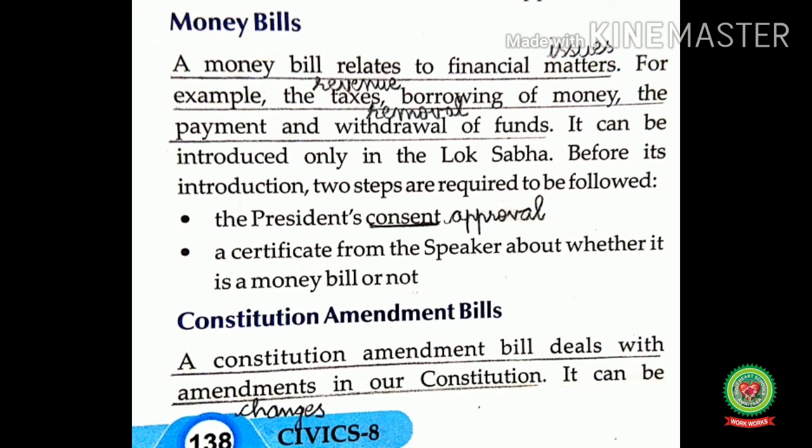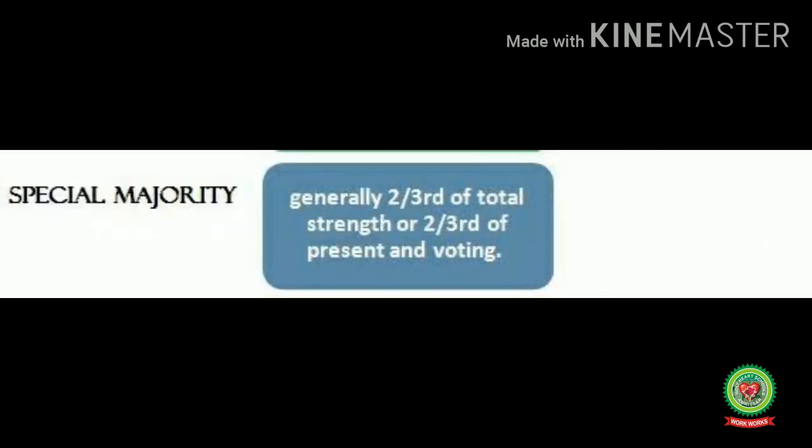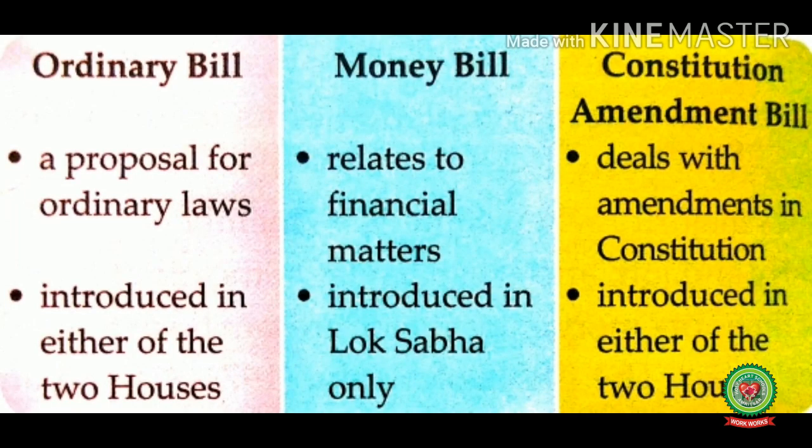Now the next is constitution amendment bills. A constitution amendment bill deals with amendments in our constitution. Amendments means changes. It can be introduced either in the Lok Sabha or the Rajya Sabha. Means the constitutional amendment bill can be introduced in any house and it has to be passed in both the houses by the special majority. Special majority means generally two-thirds of the total strength of the house or two-thirds of the present members in the house and voting.